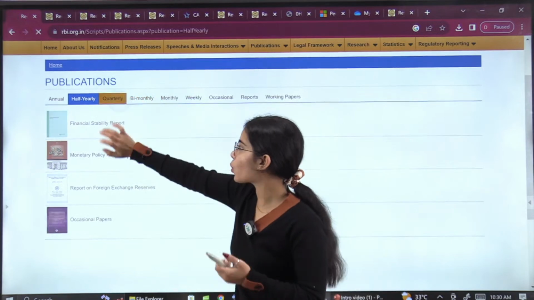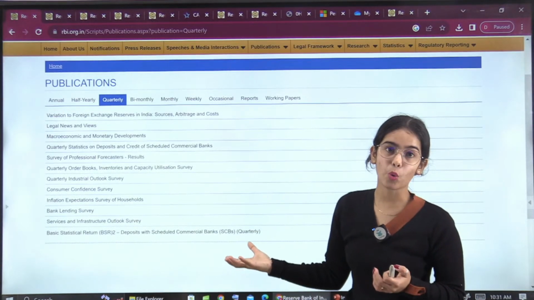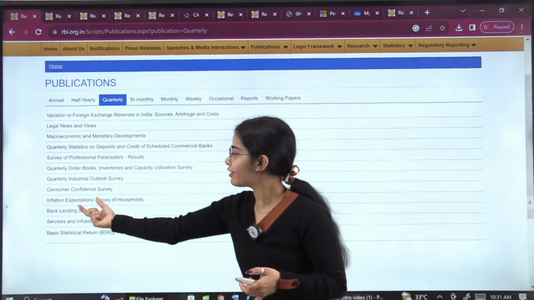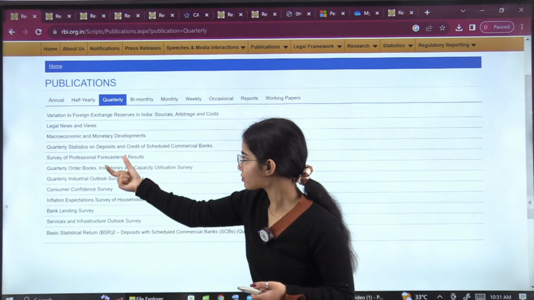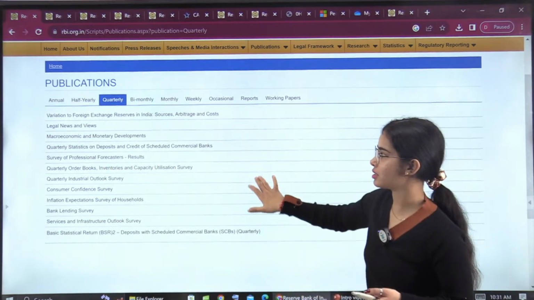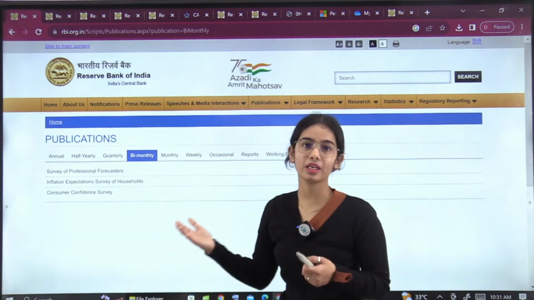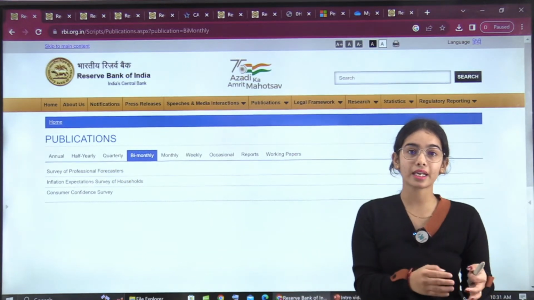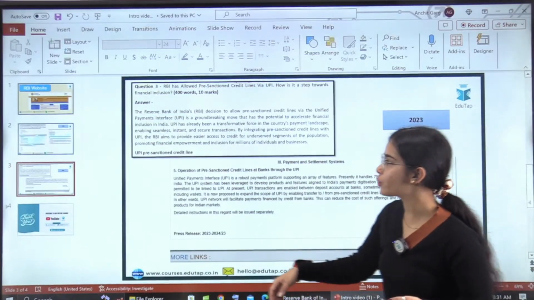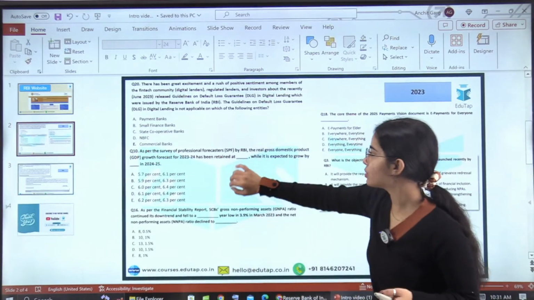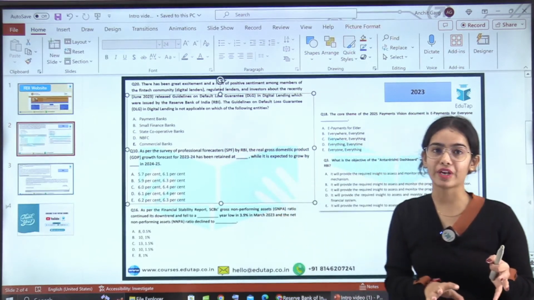Then coming to the quarterly, there are not many important surveys in the quarterly section. Only the inflation expectation survey, the consumer confidence survey, and the survey of professional forecasters. That's it. Okay. Then in the bi-monthly, these are the three surveys that are released. Recently there was a question, and I have already shown you that in 2023 there was a question from the survey of professional forecasters. So these surveys are also very important.